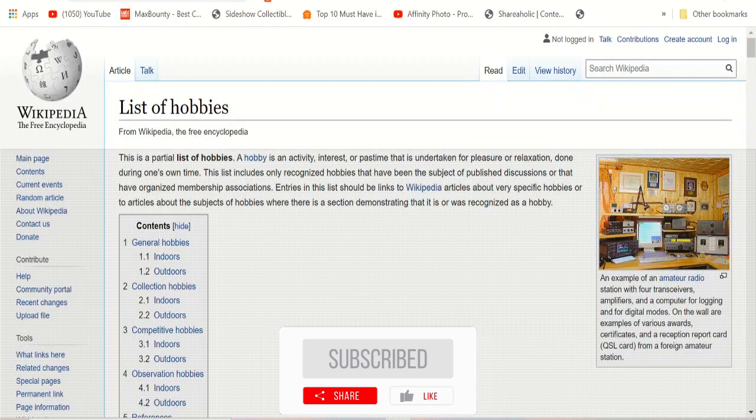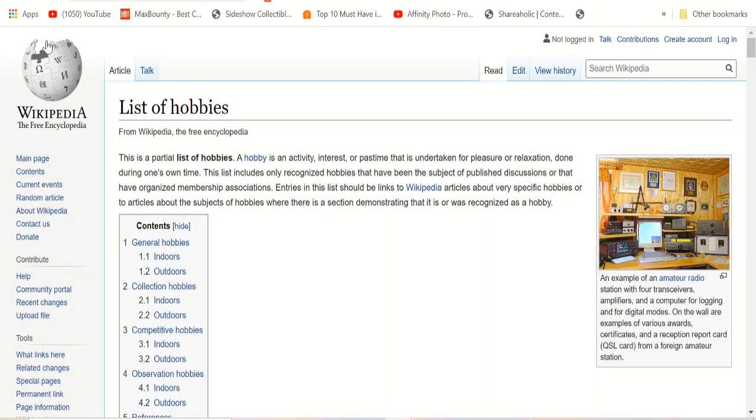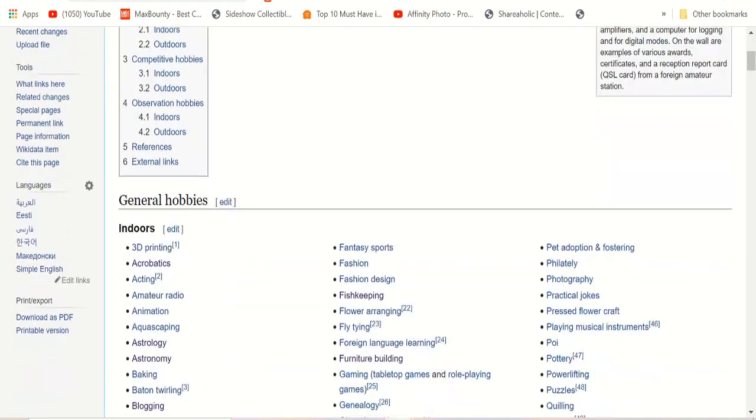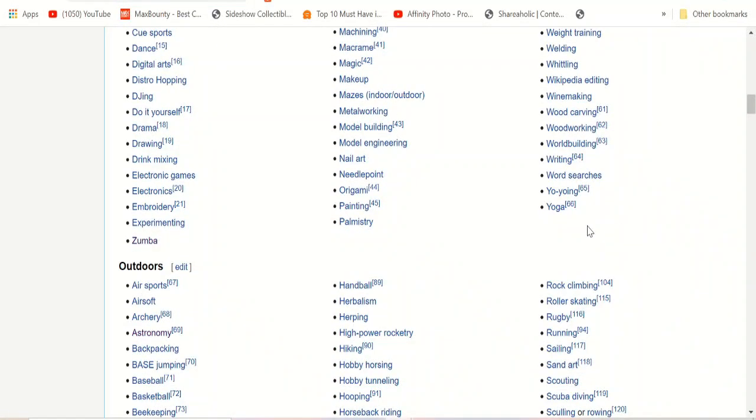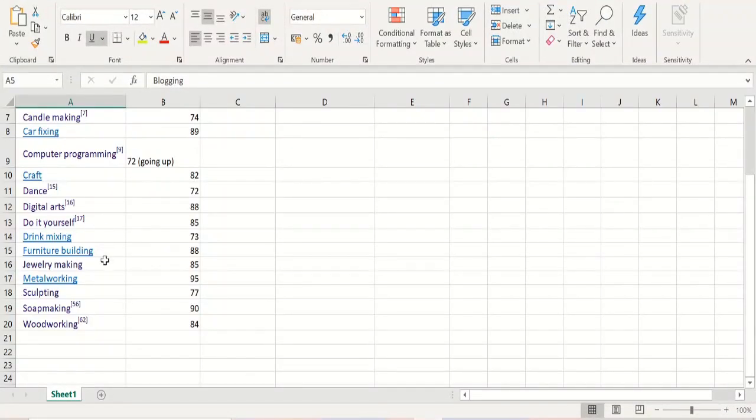So what I did is I went to Google and typed a list of hobbies, and on the Wikipedia page these sections will open up. These are the list of hobbies. So I just copied this list and put it into my Excel page here.